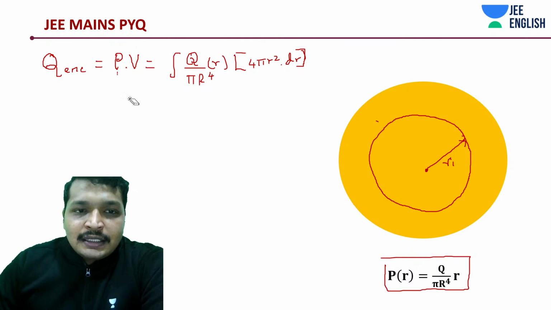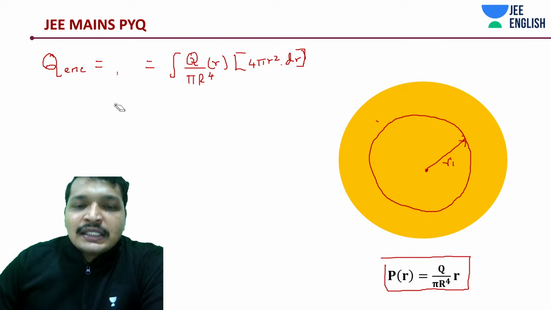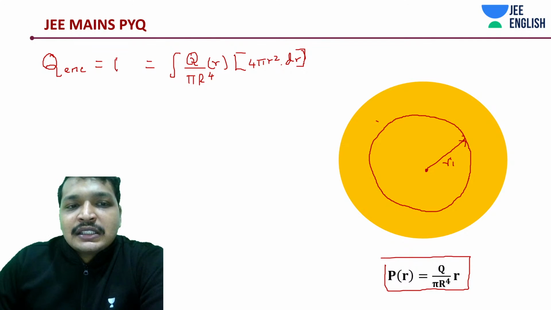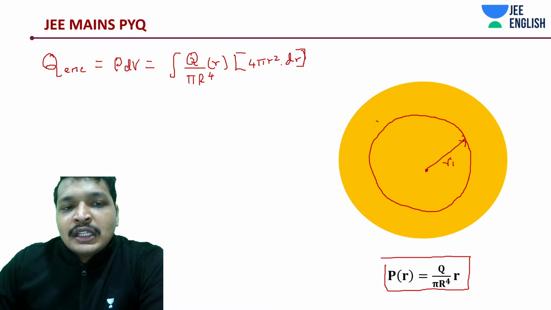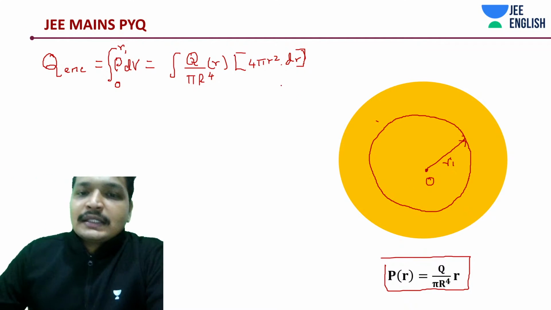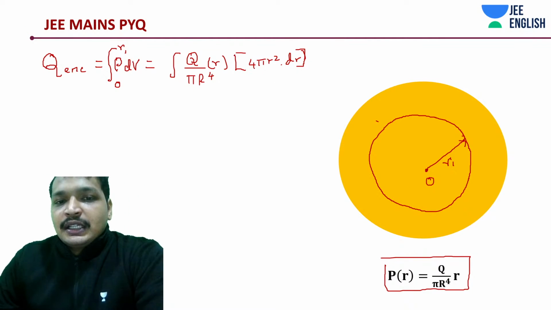Okay, what am I saying is, instead of writing this, in our case, since the charge density is varying from place to place, I could say it's nothing but rho into dV integrated from 0 to R1. Okay, same thing. We aren't changing anything.